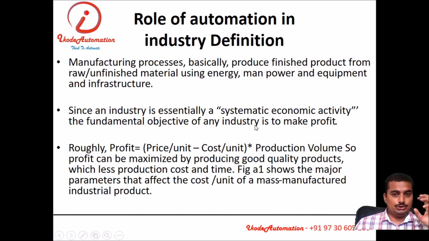So if we choose automation for any production or product, what will happen? Cost per unit will reduce, the use of raw material will reduce, ultimately cost will reduce and production value will increase dramatically. So our profit will increase, even if we reduce the price to bear in a competitive market.